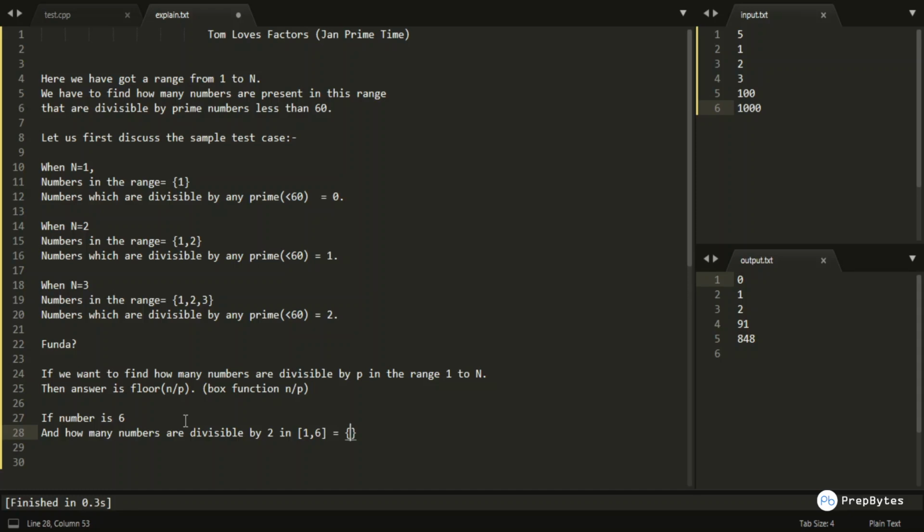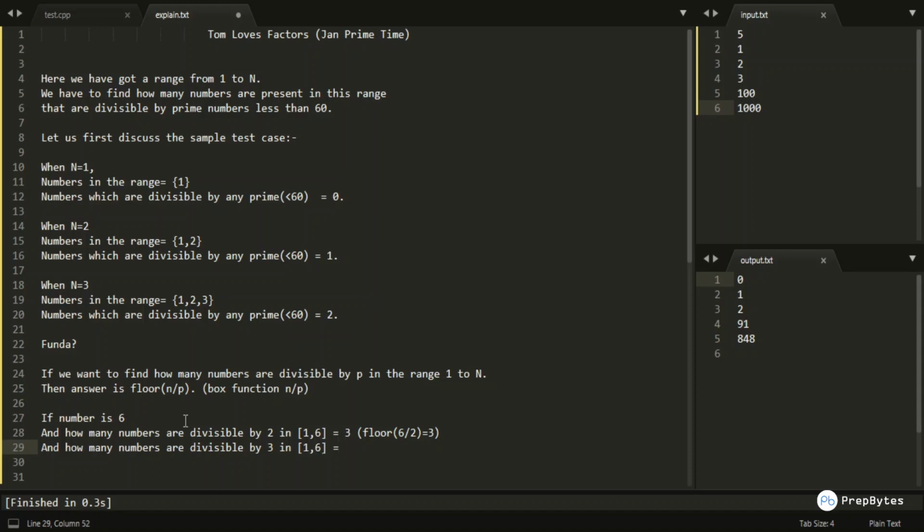The numbers are nothing but 2, 4 and 6 itself. So the number of such numbers is 3, right? And 3 can also be written as floor of 6 by 2, which is 3 again. And how many numbers are divisible by 3 in this particular range 1 comma 6?